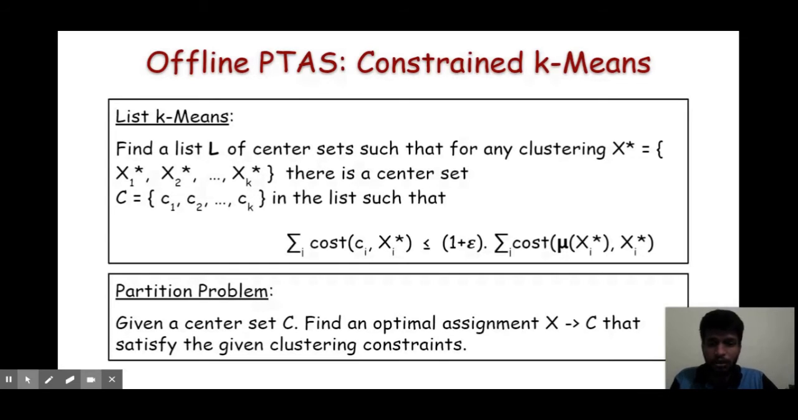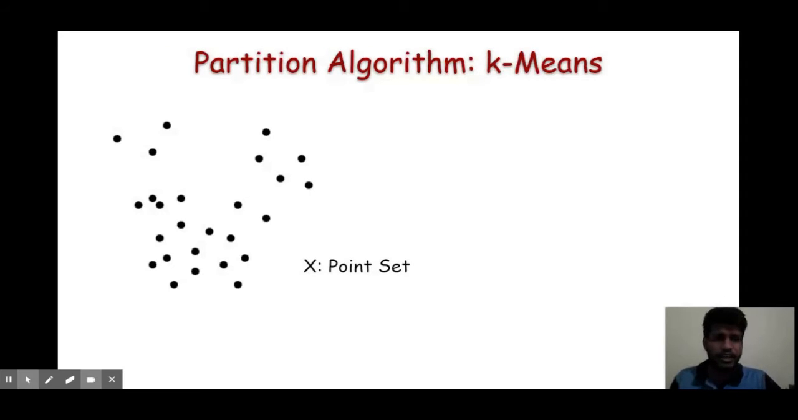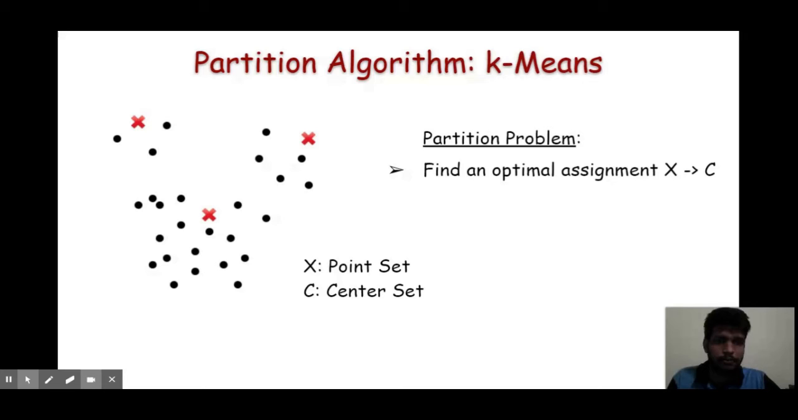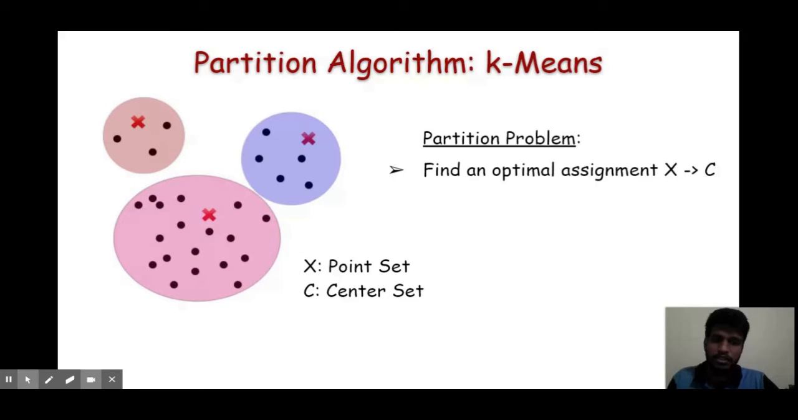So you have any clustering problem, and you want to design a partition algorithm for it. For example, consider the unconstrained k-means problem. The partition problem says: given a center set, find an optimal assignment of X to C. Since there are no constraints, I will simply assign the data points to the closest center, and we obtain the optimal clustering. Note that finding the closest center for any data point is polynomial time, and since there are n data points, the whole algorithm is polynomial in n, k, and d.